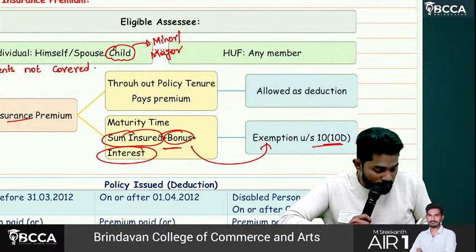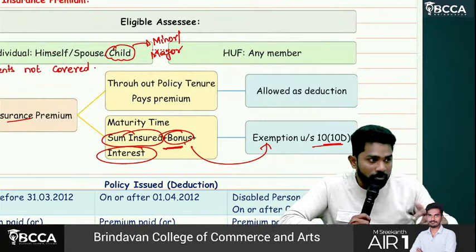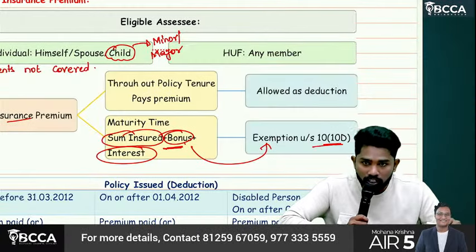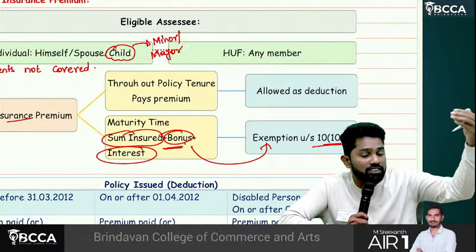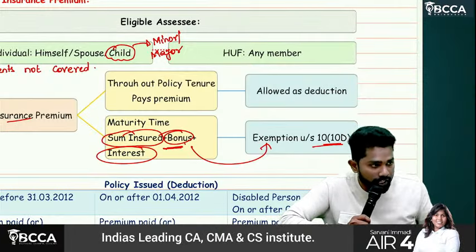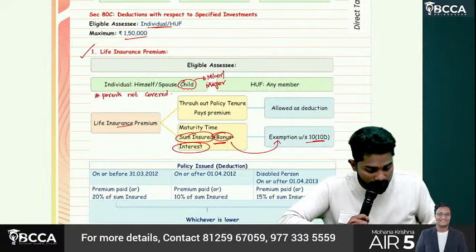Sir, this happens only once. Premium we need to pay every year, but maturity of the policy will happen only once. That time we need to check whether it has satisfied the exemption conditions or not. If satisfied, exempted. Otherwise, taxable. So this is about life insurance premium.